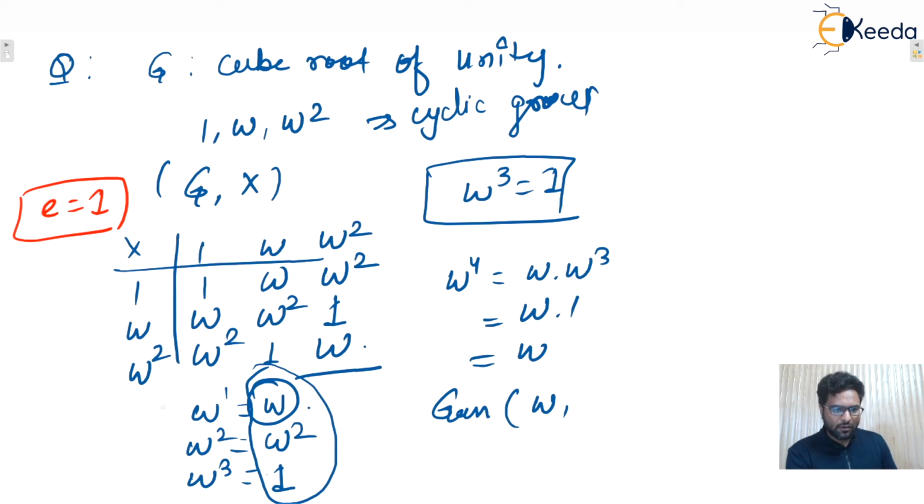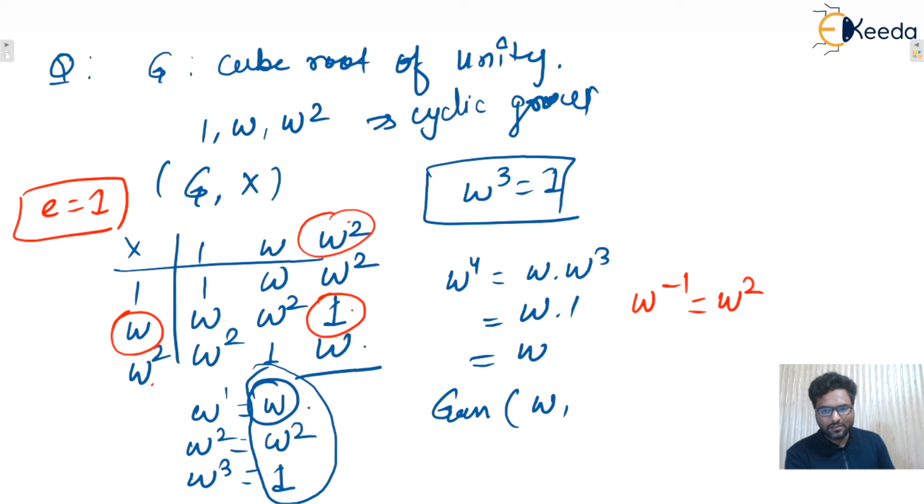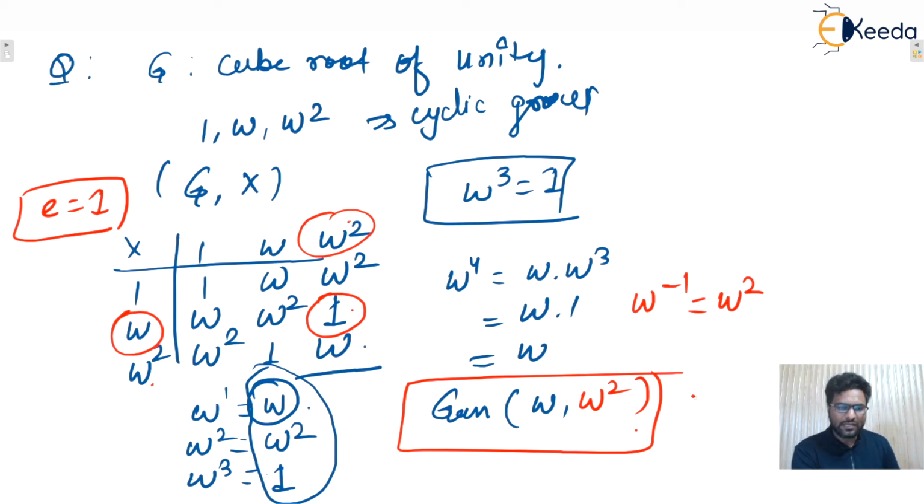Omega into omega square will be the identity element. That means the inverse of omega is what? Omega square. So omega square will also be a generator. You can verify easily. Omega square raised to power 1 is omega square.